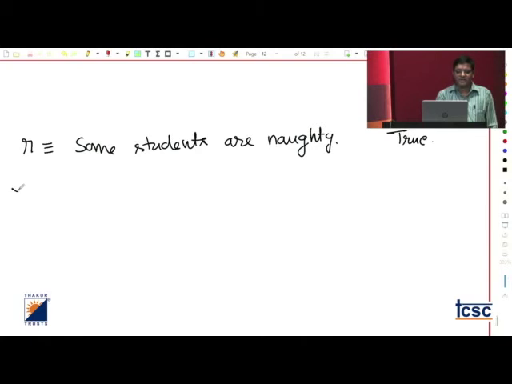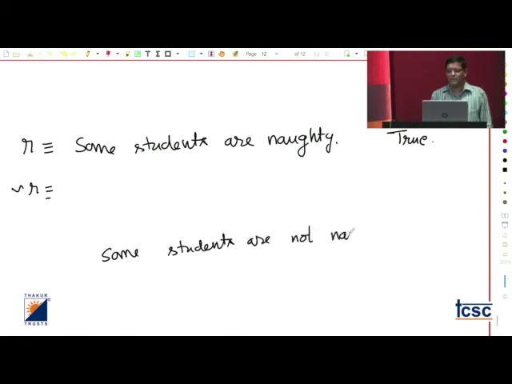My question is, what about the negation of R? If you say that some students are not naughty, remember that that's also true. Even if I say some students are not naughty, that's also true. So we cannot claim that this is the negation of the given statement.